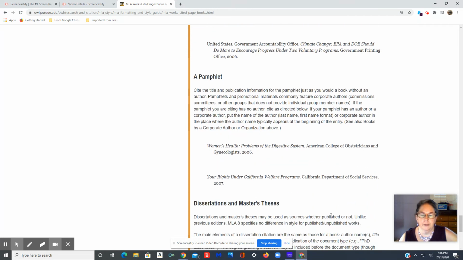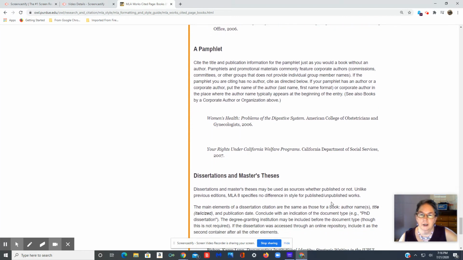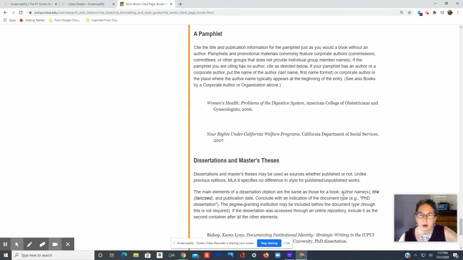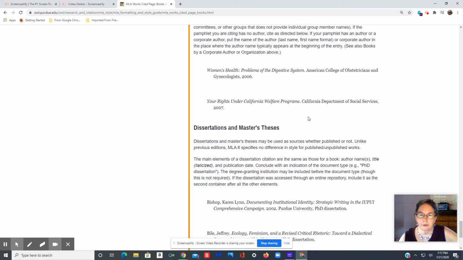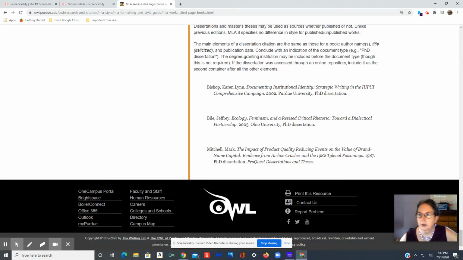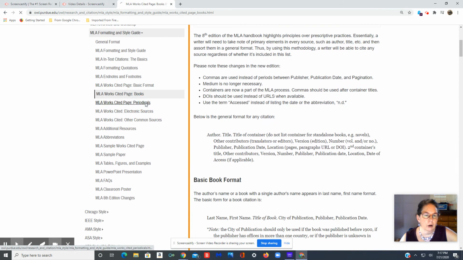Or pamphlets, even like the ones that you picked up at the insurance office or the doctor's office. They're just listed by their titles. They don't really have a person's name for an author. Here's one from the Department of Social Services. It's called Your Rights Under California Welfare Programs. Skip this one, and then we'll go up to periodicals.